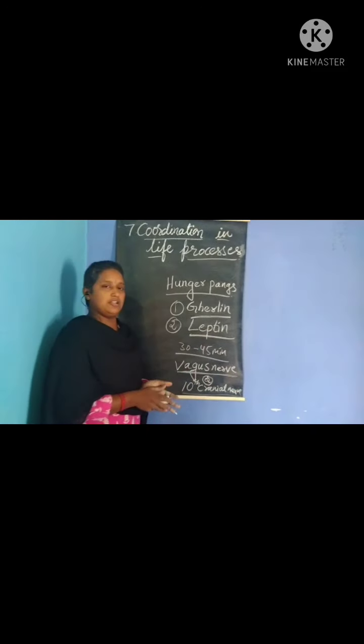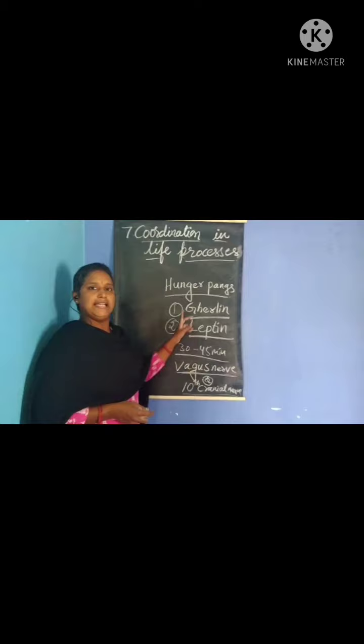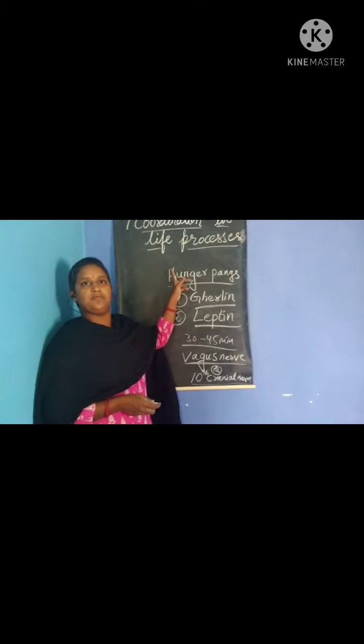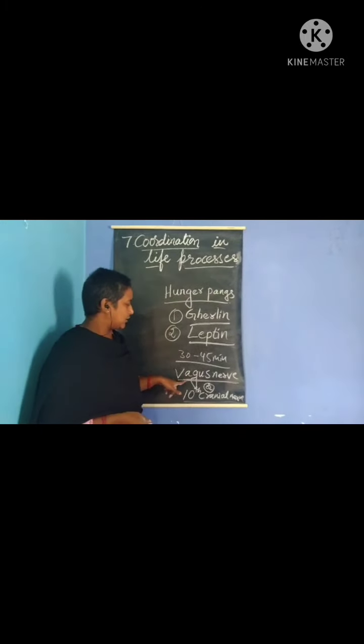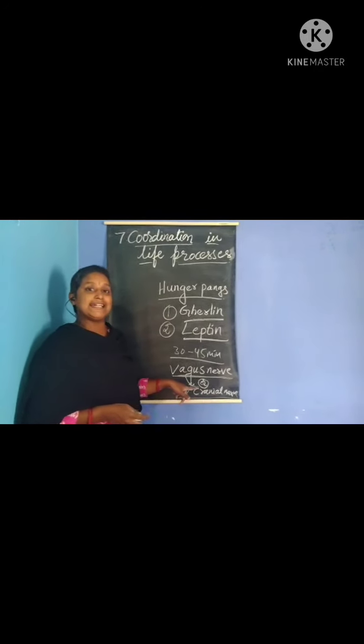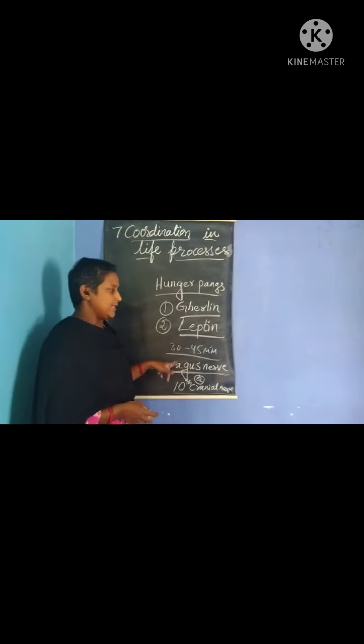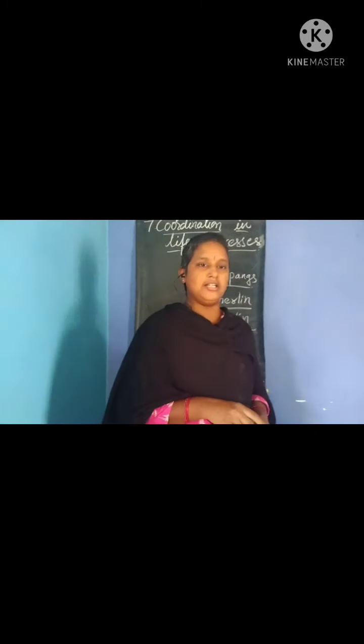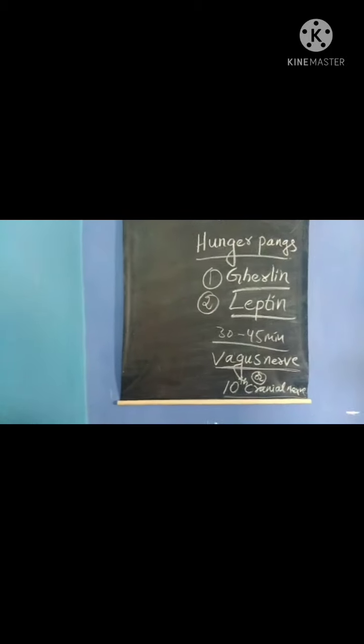So you should remember all these points. Ghrelin and leptin are responsible for hunger pangs. They are under the control of the vagus nerve, also called the 10th cranial nerve, which is present in the brain region, that is the diencephalon.